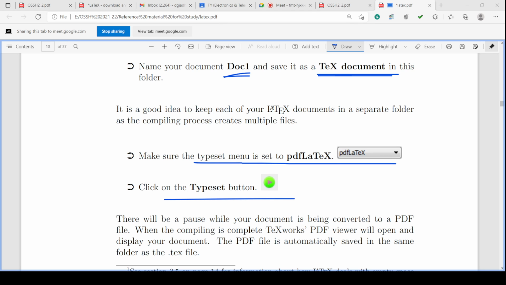This software is called LaTeX. Okay, the pronunciation is LaTeX. We can say latex also. As per the spelling, many people popularly call it latex. Okay, you can call it latex.